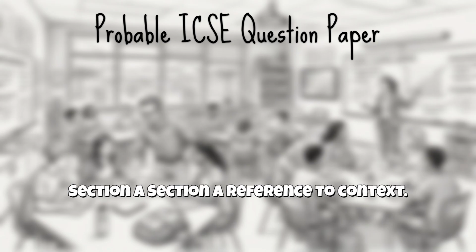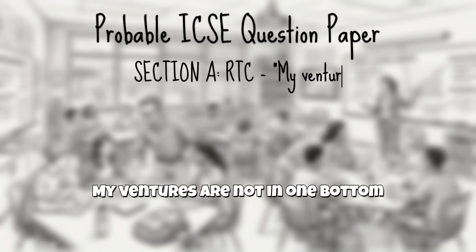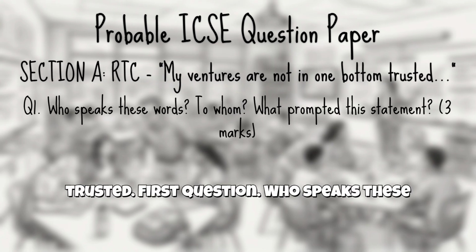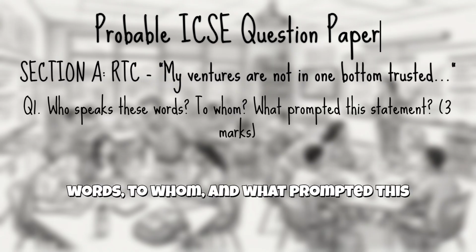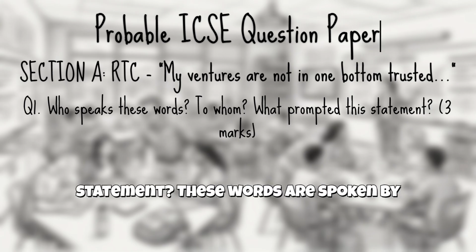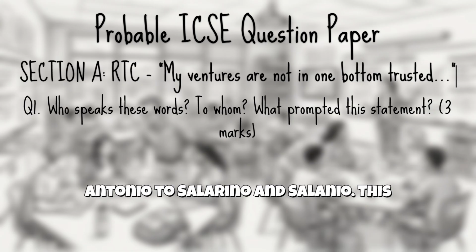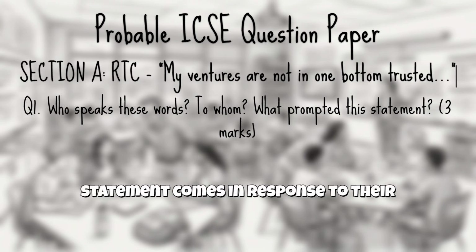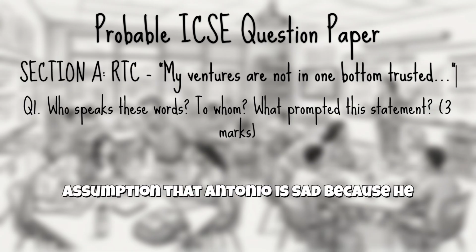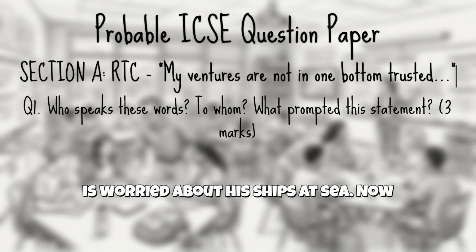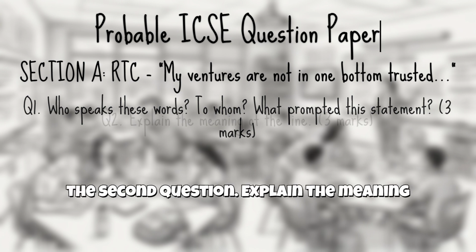Section A, Reference to Context. "My ventures are not, in one bottom, trusted." First question. Who speaks these words? To whom? And what prompted this statement? These words are spoken by Antonio to Salarino and Solenio. This statement comes in response to their assumption that Antonio is sad because he is worried about his ships at sea. Now, the second question.